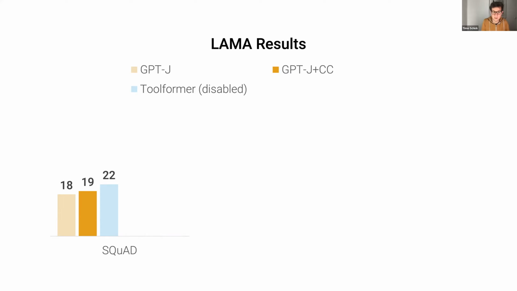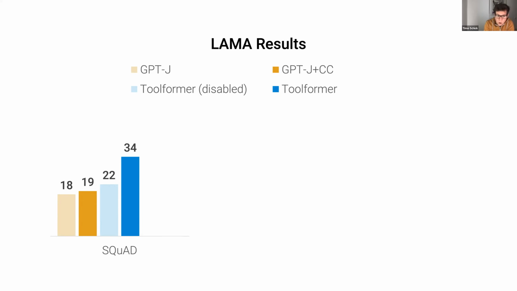But then let's finally get to our Toolformer in an enabled variant where it actually can use APIs. And we can see here that our score goes up to 34%. So we see a massive improvement from this ability to use APIs. In this particular case, and for all of LAMA, the improvements we see come from the model using the question answering API. So it just asks that API for the missing facts, for the missing pieces, and then uses them to complete the text.